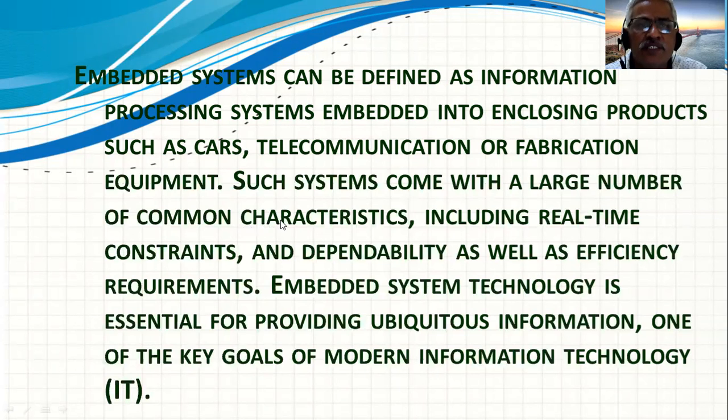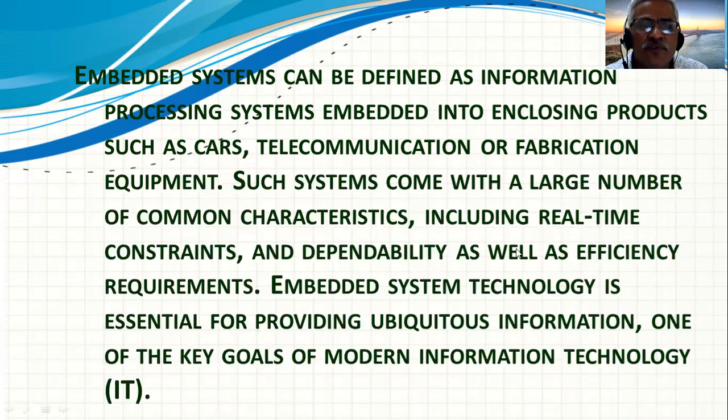Some of the common characteristics of all embedded systems are real-time constraints, dependability, as well as efficiency requirements. When you talk of dependability, these are criteria such as maintainability, the criticality of the system, safety, and security.